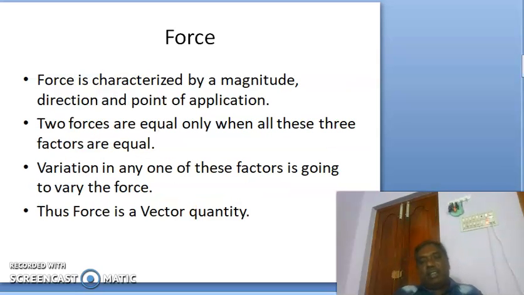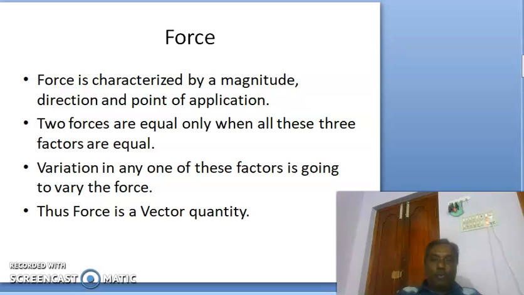So a force is characterized by a magnitude, a direction, and a point of application. So whenever two forces are said to be equal, they are equal only when all these three factors are equal. Varying any one of these factors is going to vary the force. That is, if the magnitude and direction are same, but if the point of application is different, we cannot say two forces are equal or same.